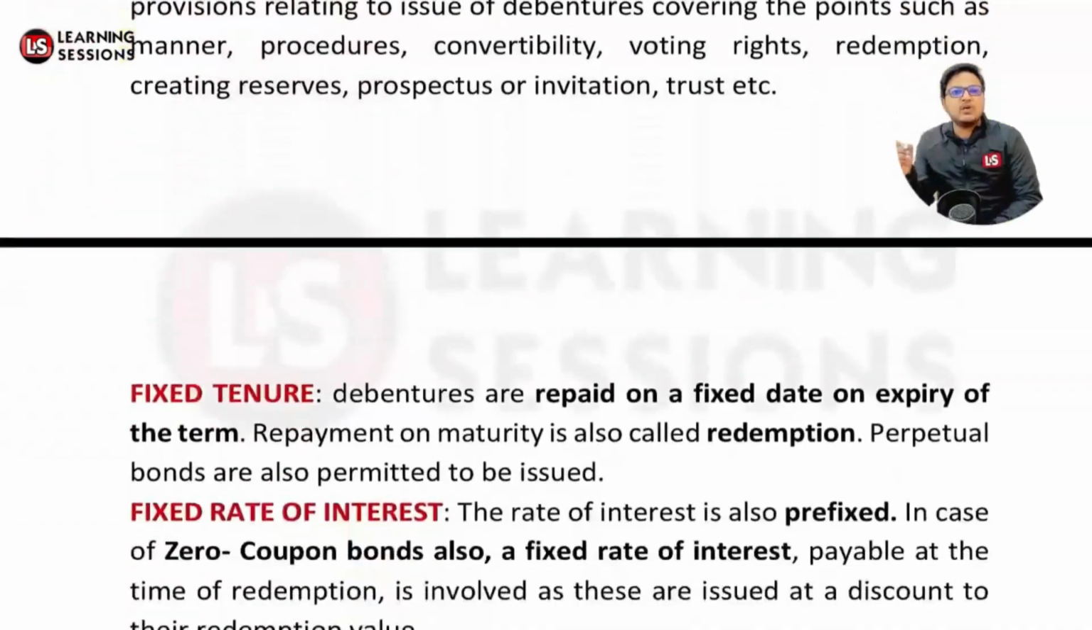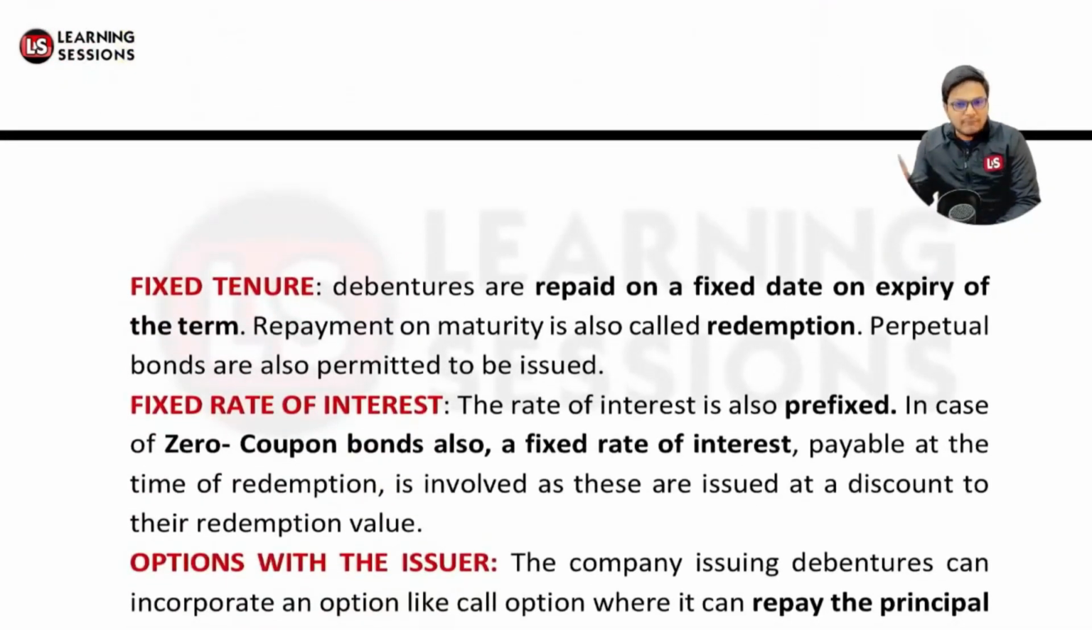And after that, it's related to fixed tenure. The debentures can be of fixed tenure. Perpetual debentures can also be issued, which are for an indefinite period of time. The debentures are repaid on a fixed date, on the expiry of the term. If the debenture has a fixed term of 5 years, it is to be repaid after a term of 5 years. The principal is to be repaid back, right?